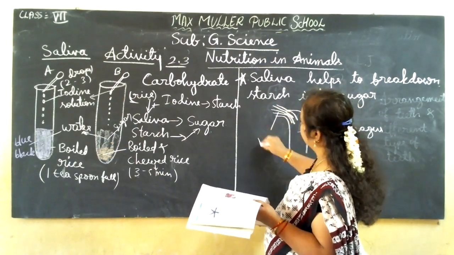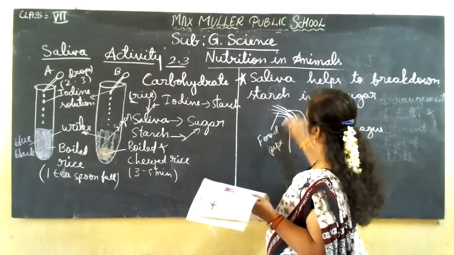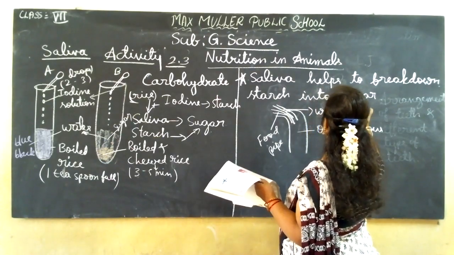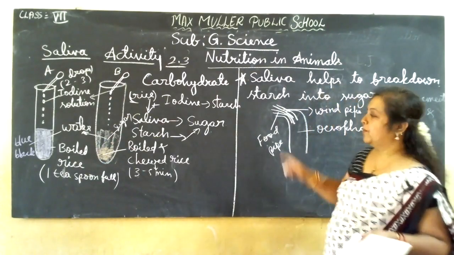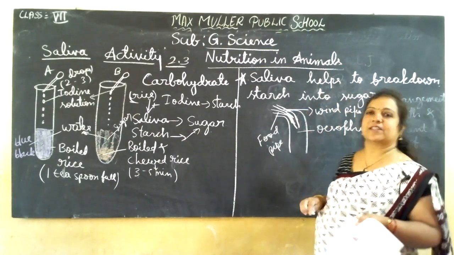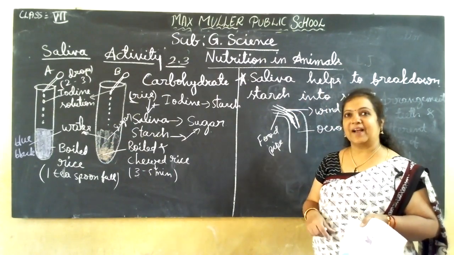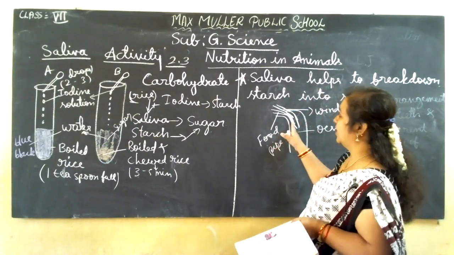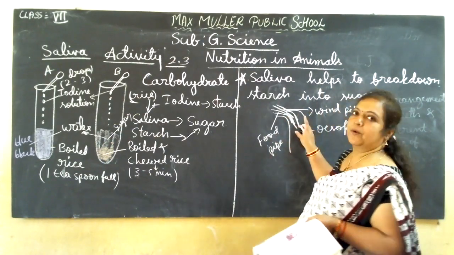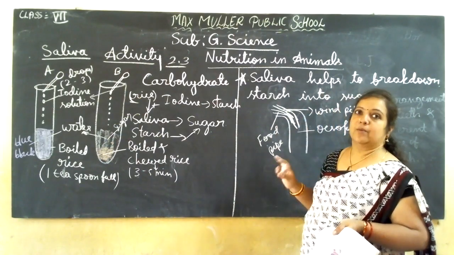One is the food pipe, another one is the windpipe. Before it comes to the stomach area, both of them have only one canal, so that through one pipe both air and food go inside the body.